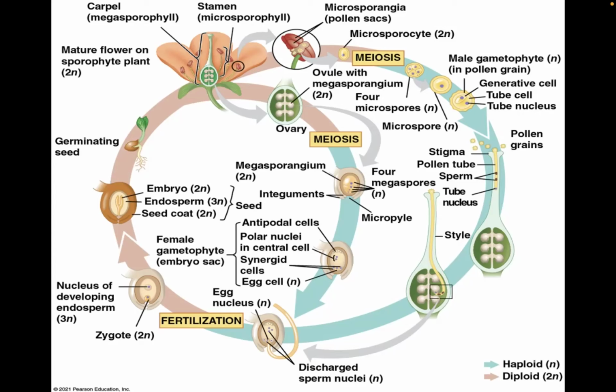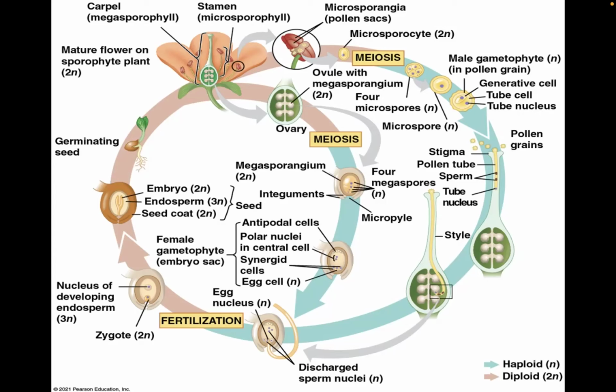When these pollen grains disperse, they will attach at the top of the carpel, at the stigma. They will then produce a pollen tube, which will then deliver the sperm into the ovary of the plant. As the pollen tube extends, two of the sperm will travel down. Once they meet an ovule, they will attach at the micropyle site. The discharged sperm nuclei will then enter into the egg.